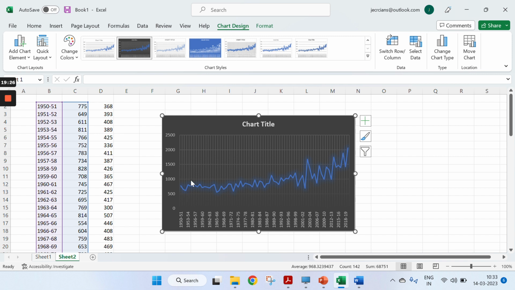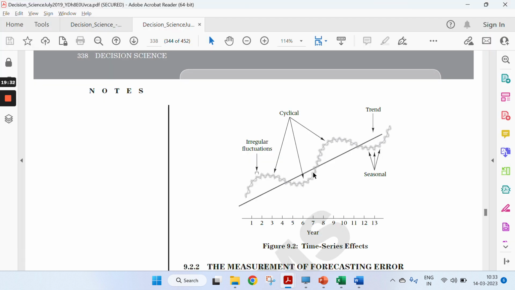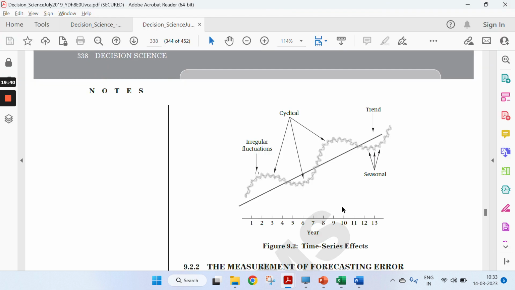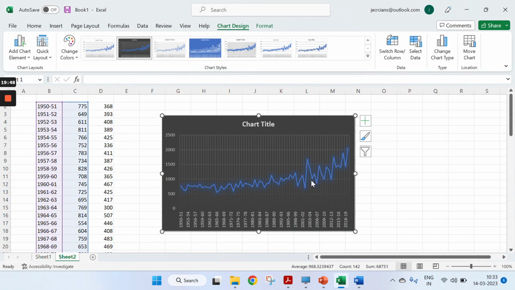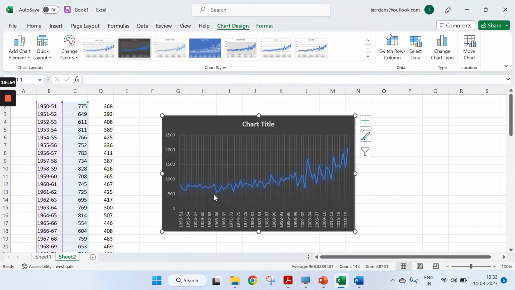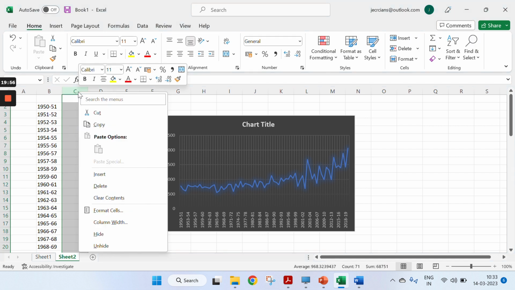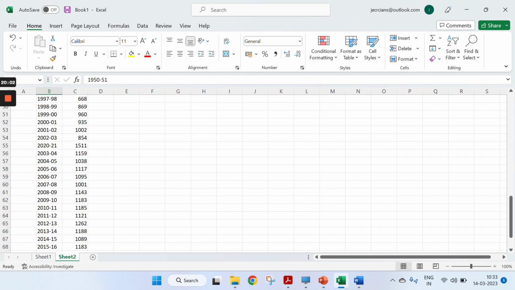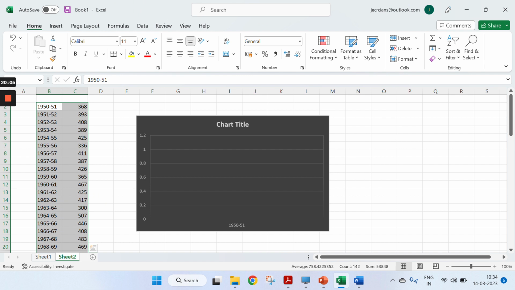So here if you see, there are irregular variations. If you see the cyclic trend, if you see the trend, you need to explain what the trend is. Trend is again on the upward side, there are irregular variations, so you need to explain all this with reference to the different components of the time series: irregular, cyclic, trend, and the seasonal one. In the seasonal you can mention there's an up spike and a down spike. Irregular ones you will sometimes find in between. Or maybe I can use this diagram, I'm editing this one, sorry, I'm using this one to prepare a diagram and see how the fluctuation matters.